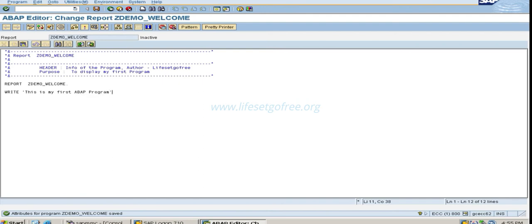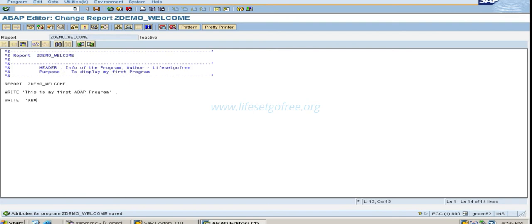So like this, and close the single quote. Whatever you want to write as a text, you have to write it in the single quote, and then it has to end with a dot, that means a period. And I want to write one more statement.